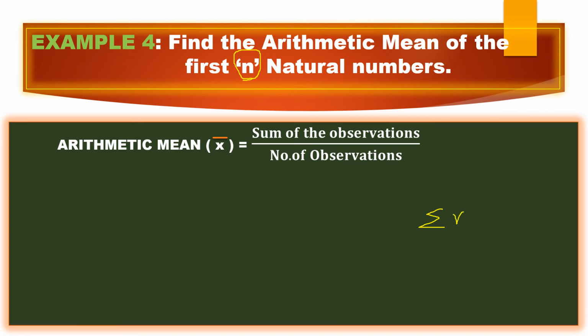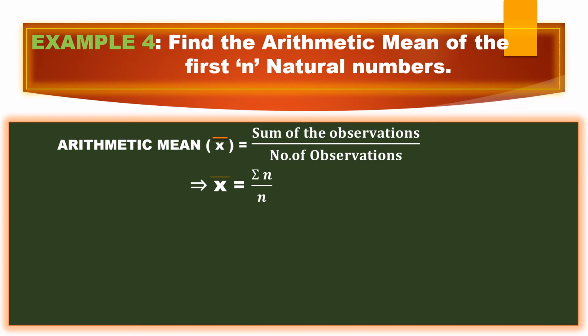So sigma n, by how many observations? n. What does sigma mean? In the formula we are putting the plus symbol, right? As we don't know the values here, we can write the summation symbol and put how many observations there are, that value n. So x bar equals sigma n by n. Sigma means summation of n observations divided by n observations.